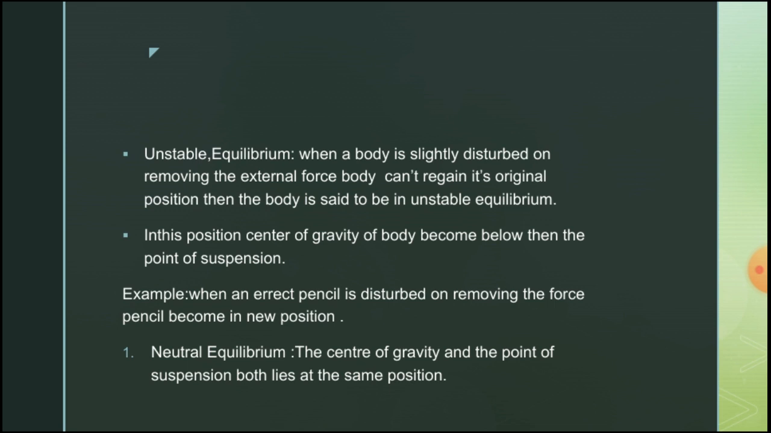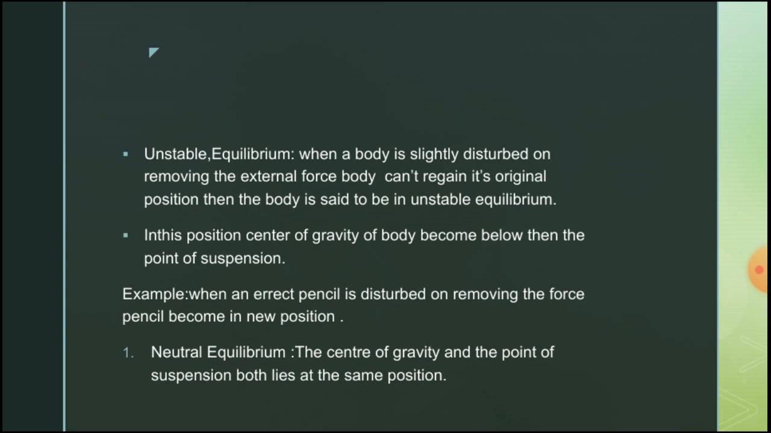Unstable equilibrium. When a body is slightly disturbed, the body cannot regain its original position, then the body is said to be in unstable equilibrium. An erect pencil, when it is disturbed, cannot regain its original position, but it becomes in a new position. And on disturbing, its center of gravity becomes lower than the point of suspension. So this is an example of unstable equilibrium.